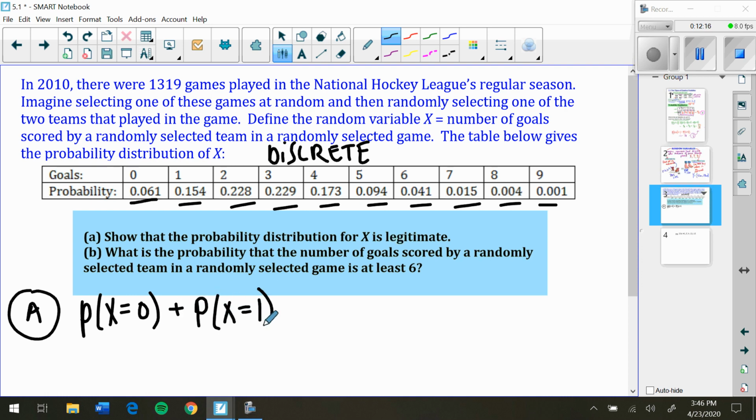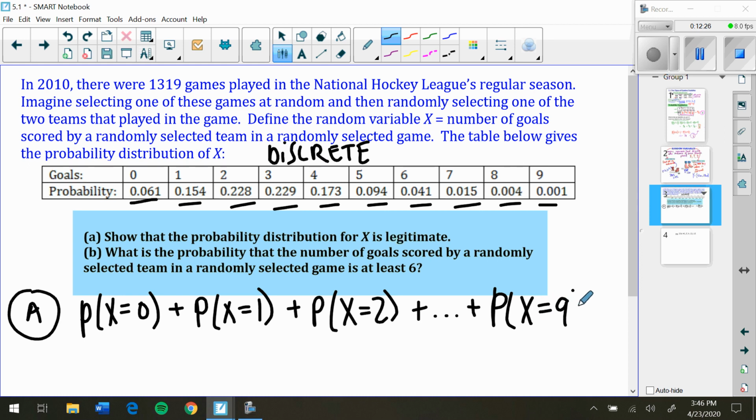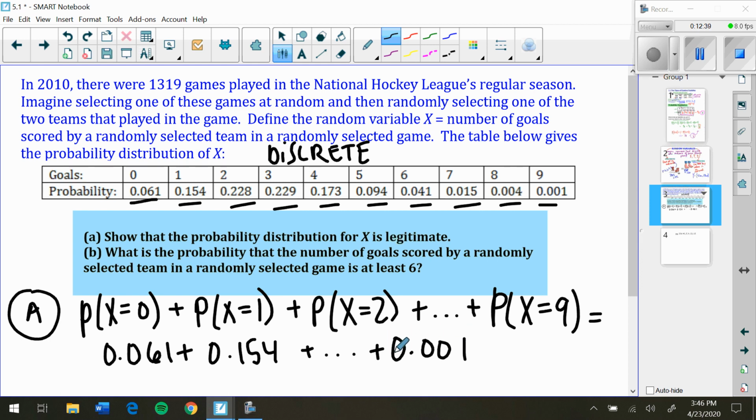So we technically would write this all probability of x equals 2, but I don't have enough room, so I am going to write it like this. And we would check this. We would take 0.061 plus 0.154 plus, and do all of them, 0.001.